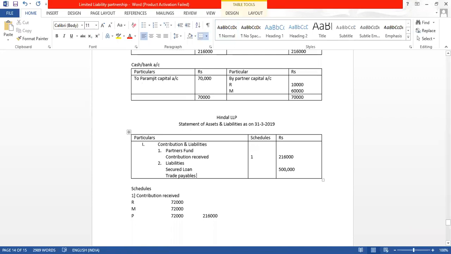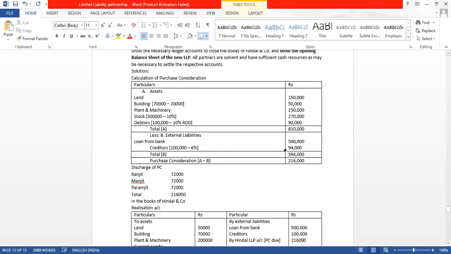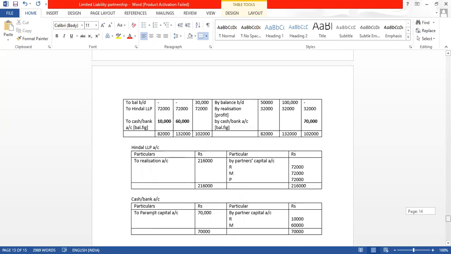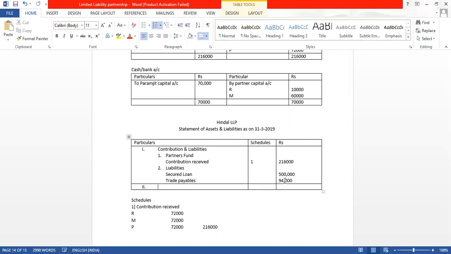How much is the amount of creditors? We already know from the PC. The amount of creditor is 94,000. So we can only refer to the PC after contribution, because contribution we get separately, but other assets and liabilities we will come to know from the PC. So 94,000, only this much liabilities are there. When we do the total, we will get the total of liabilities.